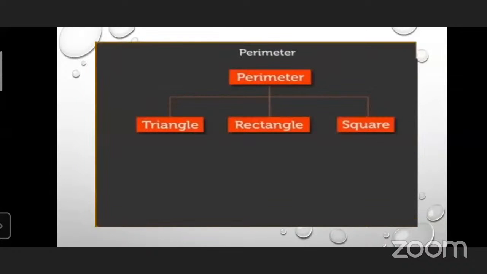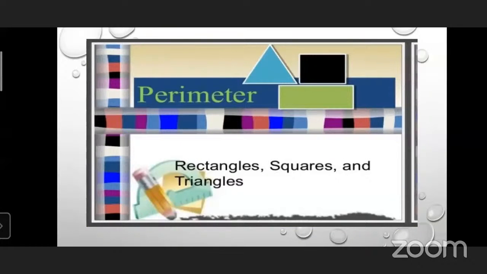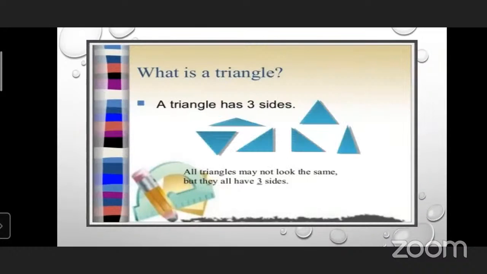Let's see first, as I told you, the perimeter of triangle, rectangle, and square. Here are also some figures given. The triangle is indicated in blue color, in green color there is a rectangle, and in black color it's a square.